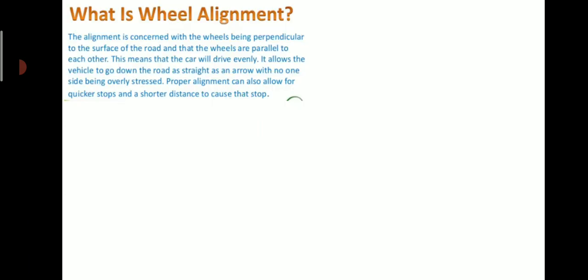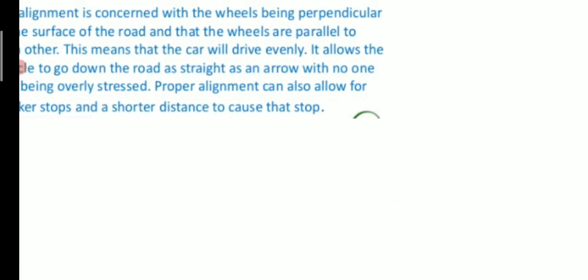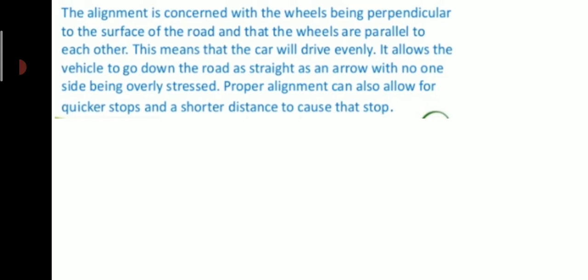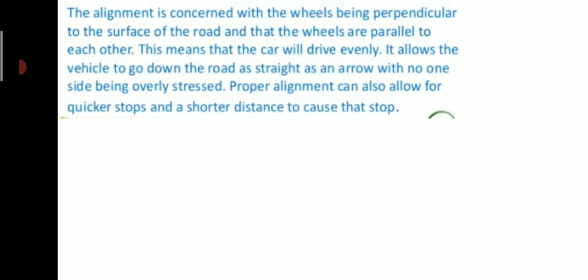So what is wheel alignment? The alignment is concerned with the wheels being perpendicular to the surface of the road and that the wheels are parallel to each other. This means that the car will drive evenly. It allows the vehicle to go down the road as straight as an arrow with no one side being overly stressed. The proper alignment can also allow for quicker stops and shorter distance to cause that stop.